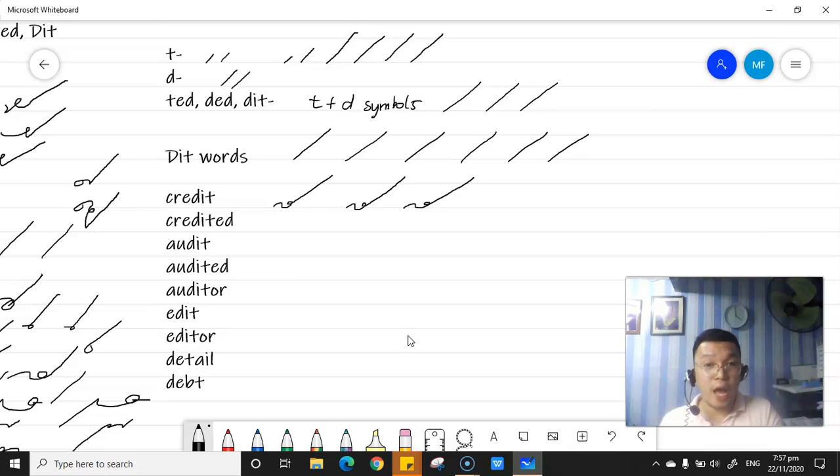So you have to put the jog. We have the KRE, of course the word ending dit, and then the jog plus D to represent its past tense, or the symbol D. You have to put the jog to emphasize the symbol D. Credit, jog, then D symbol.